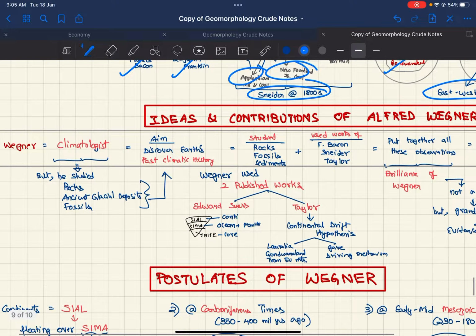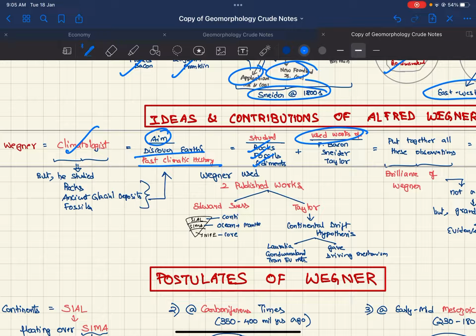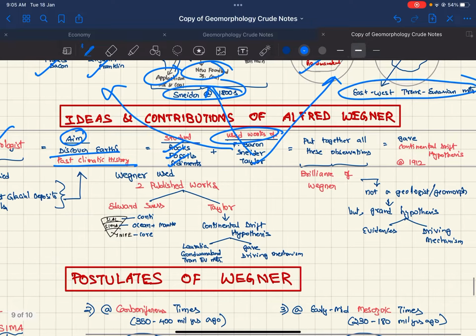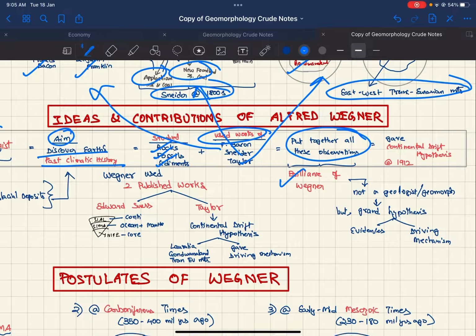Now coming to Wegener, he was a climatologist. His aim was to discover the past climatic history of Earth. He studied rocks, fossils, and sediments. He used the works of Francis Bacon, Snider, and Taylor, and put together all these observations. That was his brilliance, and he gave a grand hypothesis called CDT in 1912.